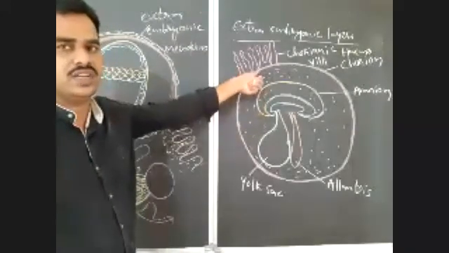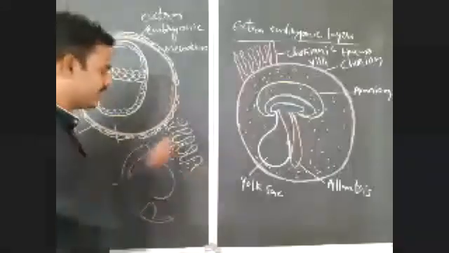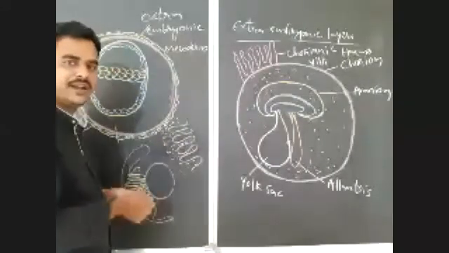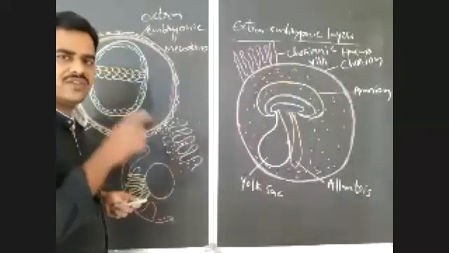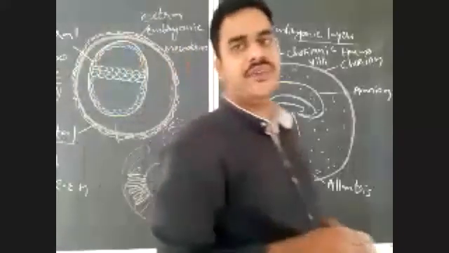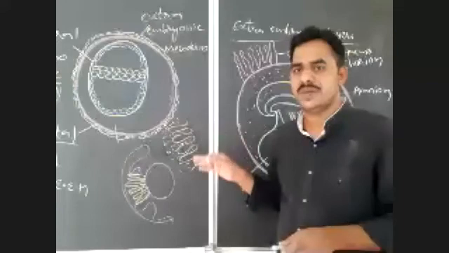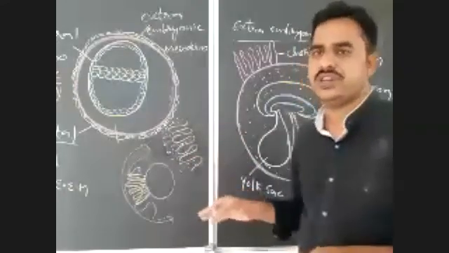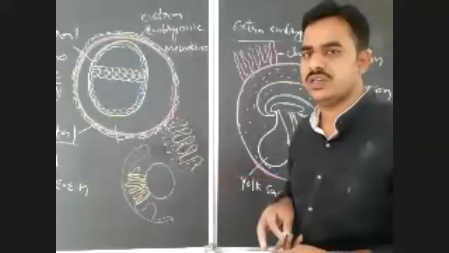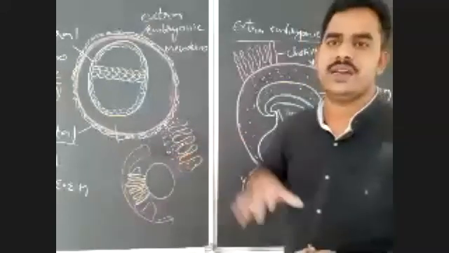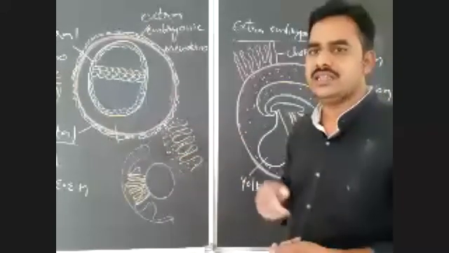From there to chorionic villi to maternal blood. So chorionic villi are essential for functions like nutrition, respiration, and excretion. Without this deep penetration of chorionic villi, it is not possible.